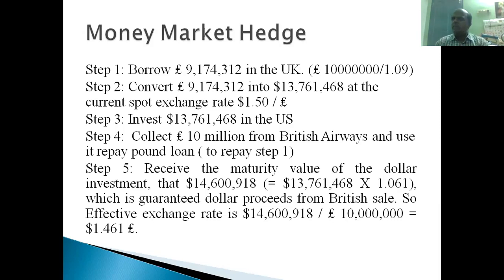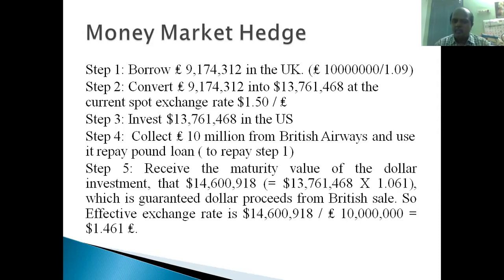Now, what is the gain for Boeing because of the sale? The 13.7 million they invested in the US money market at 6.1% interest rate will fetch them more. The exact amount is $13,761,468, and multiplied by 1.061, for the 6.1% interest rate, it will give them $14,600,918, right? They will be getting that.